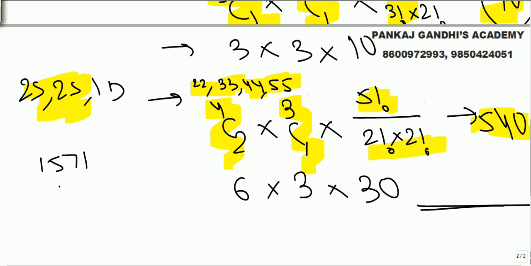So what we get here is 2111 numbers can be formed. You can always revise it.